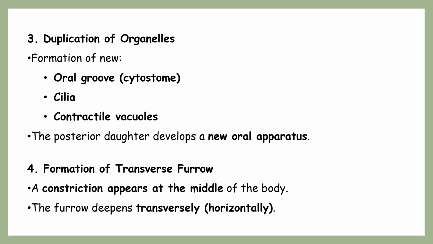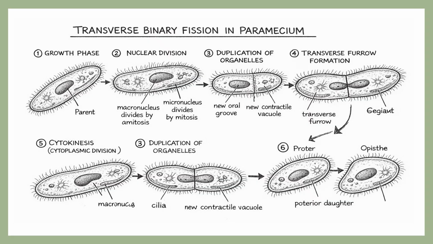And meanwhile, from the external side of the paramecium's body, we can observe the development of a constriction, like you can clearly see in this diagram here. One furrow is appearing here, which deepens.